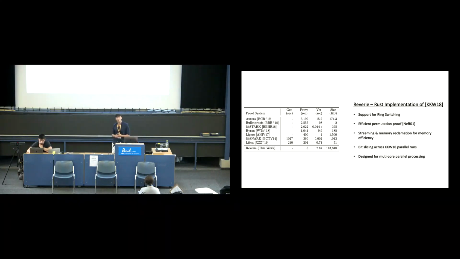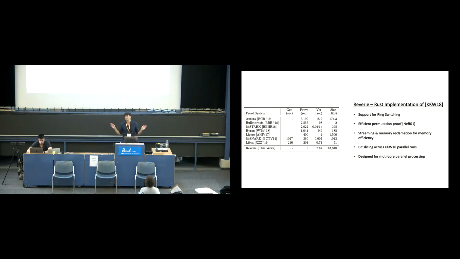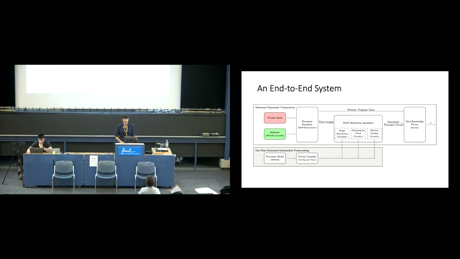We produced a very efficient Rust implementation with a bunch of low-level optimizations I don't have time to talk about here. We compared it to all the prior work, and basically the prover time is blazing fast compared to any of the things that you might want to use for succinctness that are oftentimes used in blockchain production systems. Basically, we take all these ideas and assemble them into an end-to-end system. Again, it's hard to emphasize the amount of engineering effort that went into this.